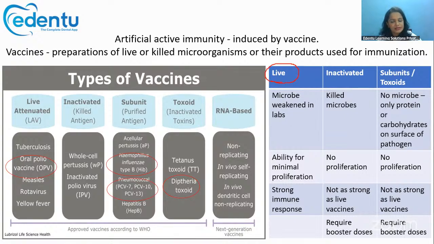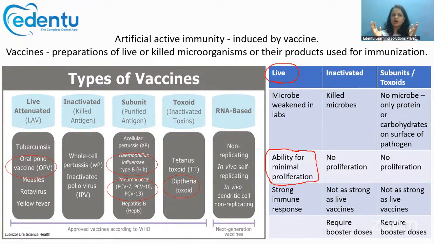Why are they contraindicated? Because they have the ability for minimal proliferation inside the body. In a healthy individual, our healthy immune cells will come and attack them. But an immunocompromised patient is already immunocompromised. Their immune cells are weak or not present. So these live vaccines, if you inject them, will proliferate inside the body.